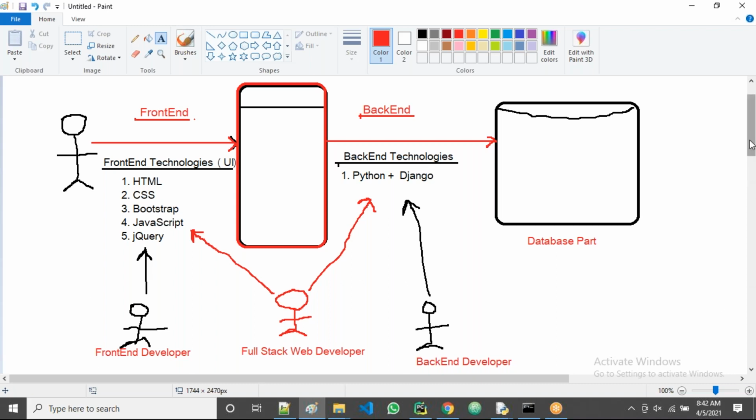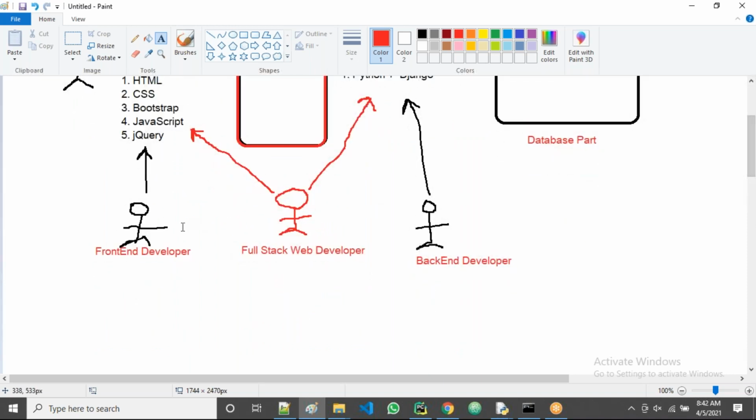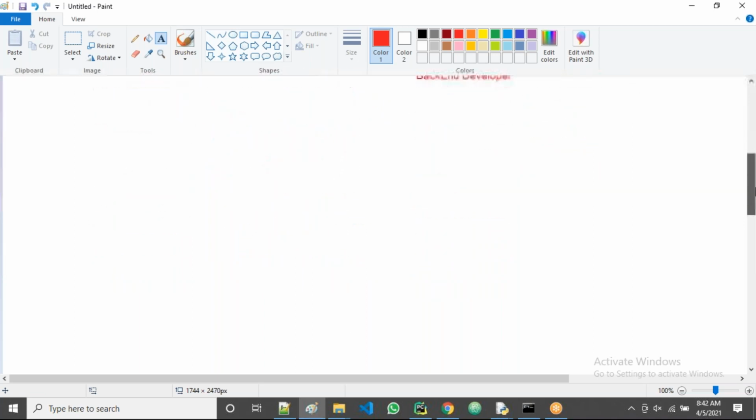Right. Then currently, which one has more demand? Is it a front-end developer or back-end developer or full stack developer, sir? Yes. Now all of you observe. I'll give the real scenario that we generally face in companies. I'll give one normal scenario, guys. In the companies, what is happening? I'll tell you now. Just observe here. Let's take, for example, guys, a company called Microsoft.